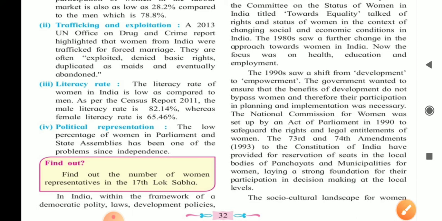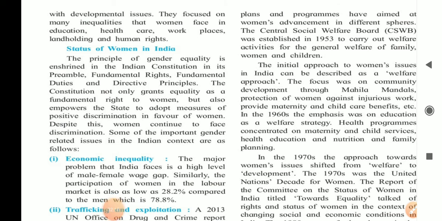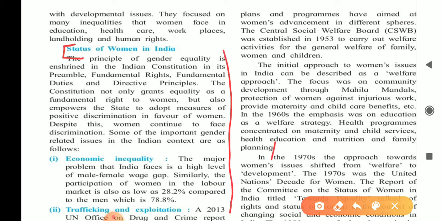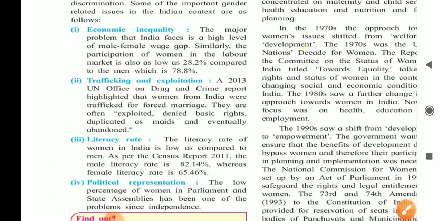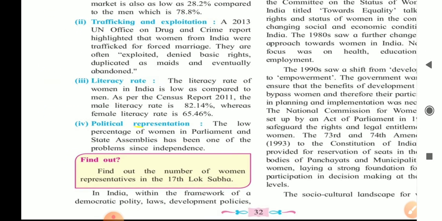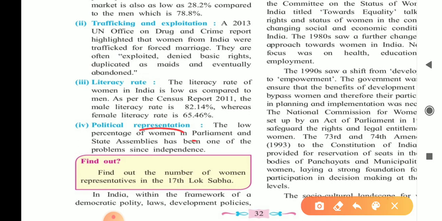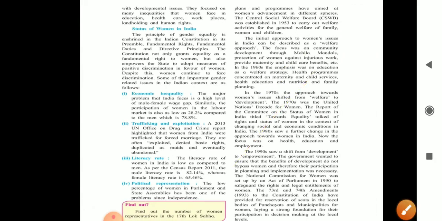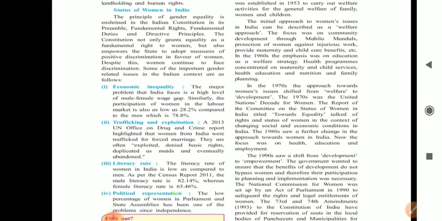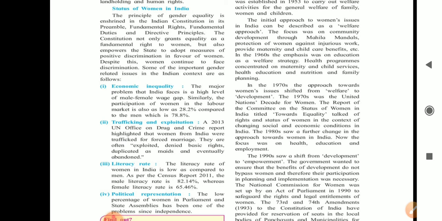Means the fourth point you have to mention in the answer for question number 6. I am repeating again. For question number 6, you need to write the status of women in India till the last point, political representation. Here, since independence. You have to write all this answer. You can take a photo or screenshot of this answer and note it down in your notebook.